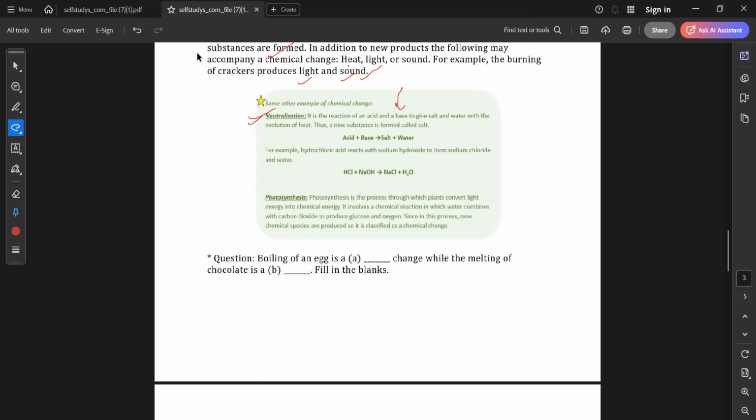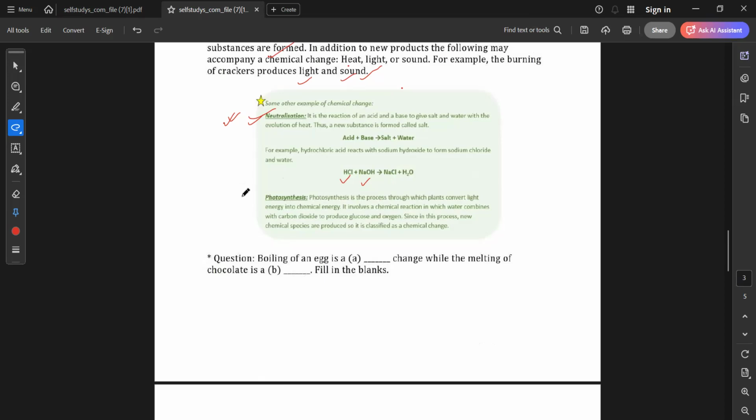When an acid reacts with a base, what does it form? Water and salt. Understood? For example, hydrochloric acid reacts with NaOH, which means sodium hydroxide. It gives us sodium chloride and water. So this is also a chemical change, because we cannot get back the acid and base again from the salt and water.